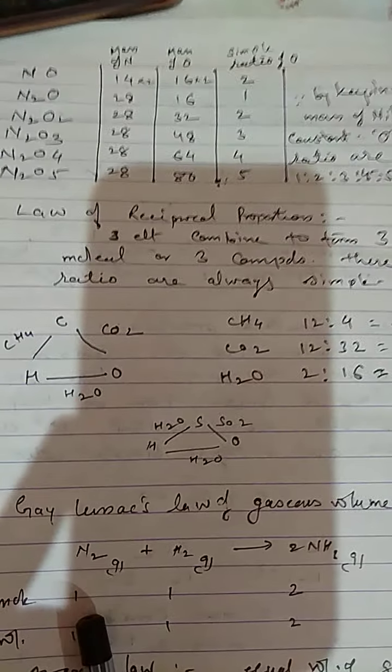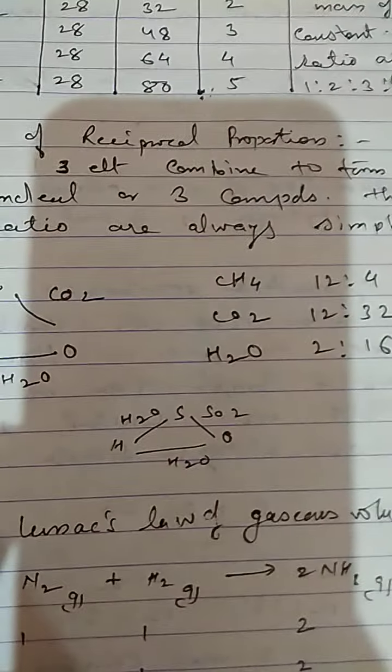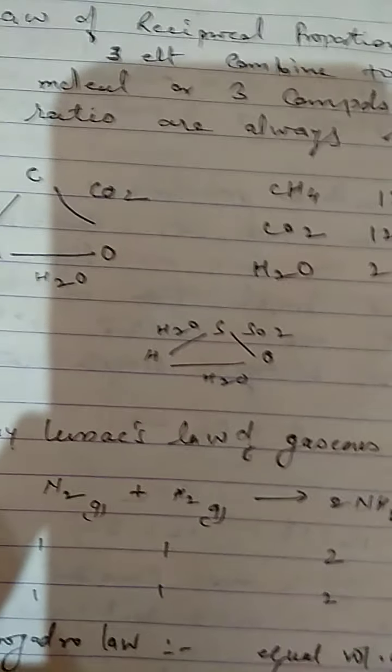Next one is Gay-Lussac's law of gaseous volume. Here nitrogen gas reacts with hydrogen gas to form ammonia gas. All are in the gaseous state. There we are calculating: we are writing 1 mole of nitrogen combined with 3 moles of hydrogen to form 2 moles of ammonia. So this mole is related to volume. The number of moles is directly proportional to volume. Here 1 mole, 1 volume; 1 mole of hydrogen, 1 volume of hydrogen; but 2 moles, 2 volumes.